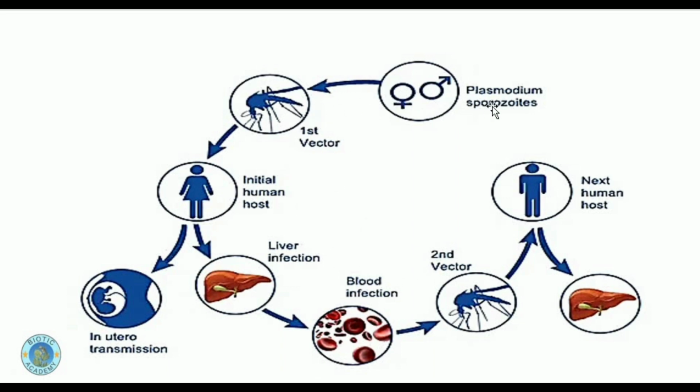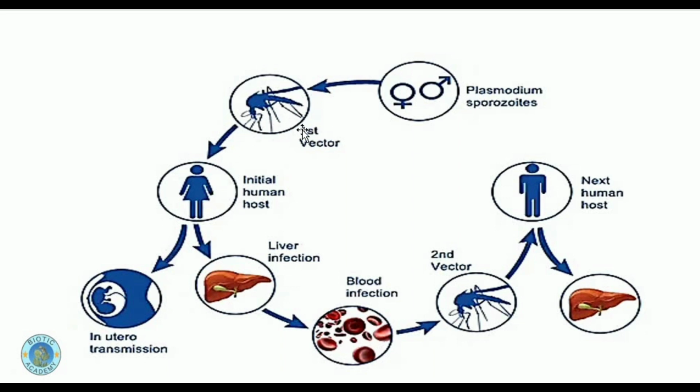The first stage of the Plasmodium life cycle completes in the mosquito abdomen. In the stomach of the mosquito, it completes its first life cycle. It divides there, it fertilizes there, and then it increases its population, and then it comes to the mouth part or the saliva of the mosquito. Whenever this mosquito bites a healthy person, through the saliva it enters into the body of the healthy person, and it can even infect the embryo in the uterus of a pregnant woman. It has this ability to reach there through the placenta.